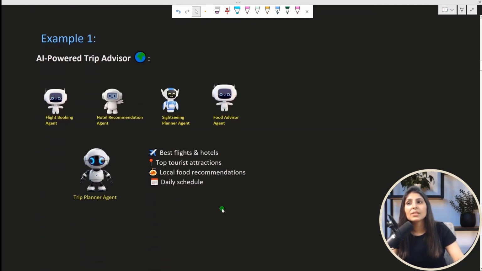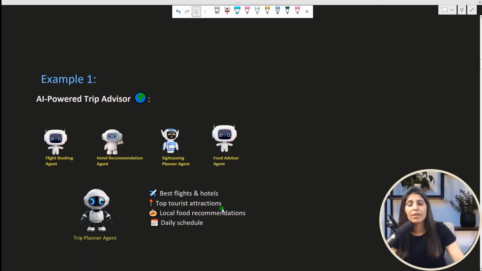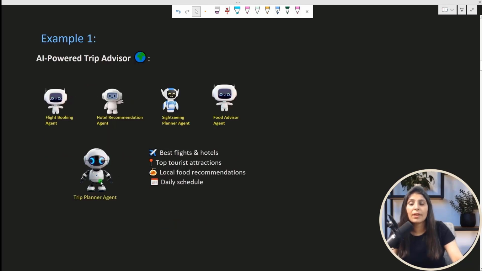So the first example is this AI powered TripAdvisor. Suppose you want to travel from India to Rome next month. You open this AI powered TripAdvisor app, and then you mention, I want to travel from India to Rome next month, and I am interested in sightseeing and good food. So now on the basis of that input, this trip planner agent has these four agents working under it.